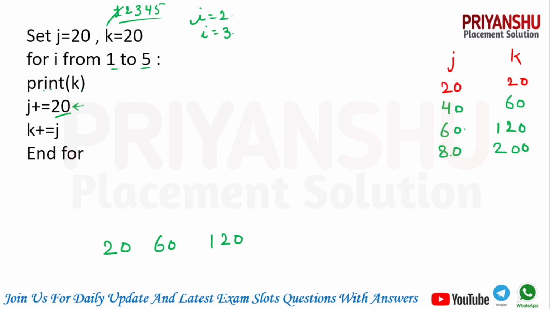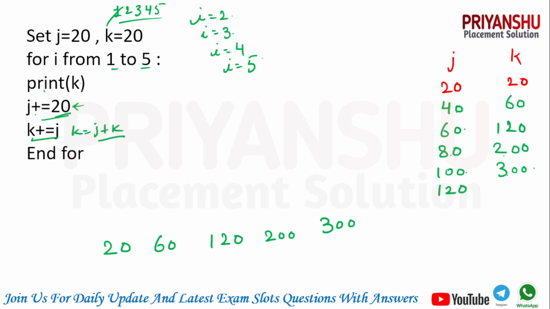Then again i value is 4. Then print k. k is printed means 200 is printed, guys. After that j equal to j plus 20 means 100 and k equal to j plus k. So it means 200 plus 100 is nothing but 300, right? Now again loop is executed. Now the value of i is, finally we got the 5, guys, and print k is nothing but 300. Okay. Then j equal to j plus 20, 120 is there and k value is 300 plus 120. It means 420 is there.